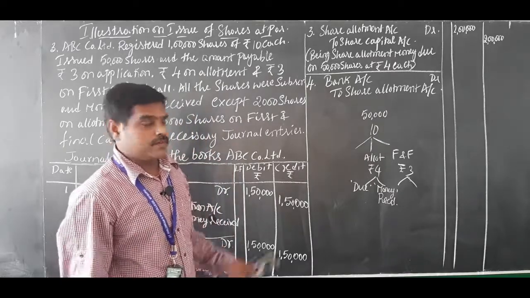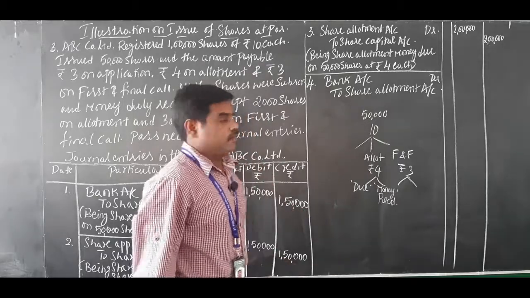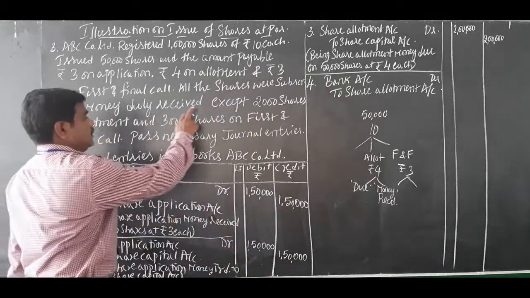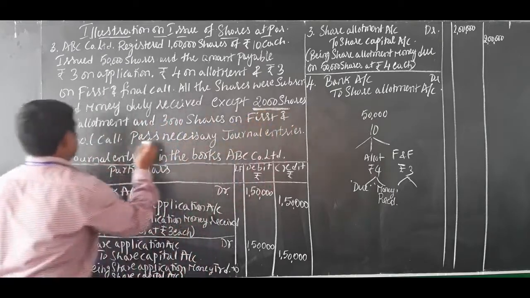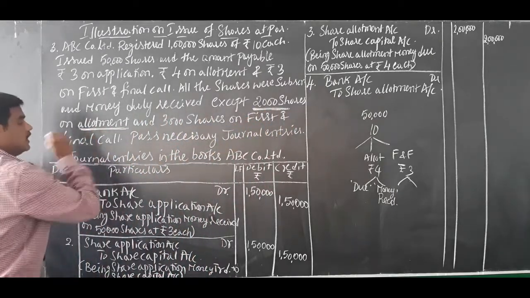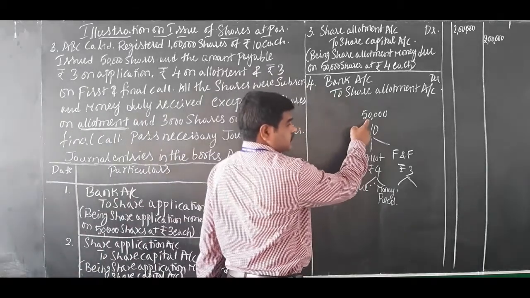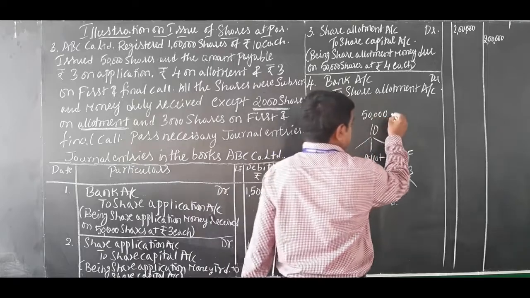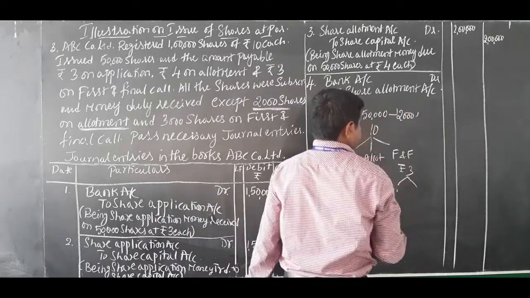Now the question is whether all 50,000 shares' money is received on allotment. No. The problem says that money is duly received except on 2,000 shares. That means out of 50,000 shares, the money on 2,000 shares is not received.